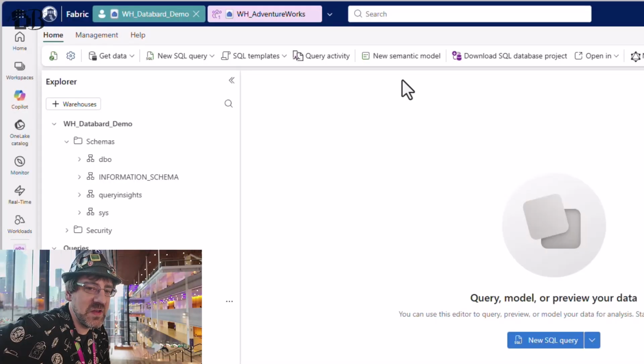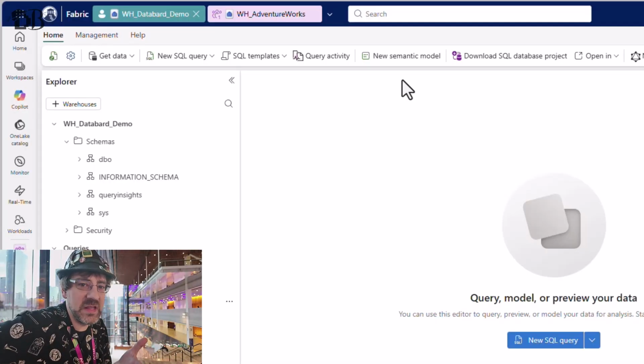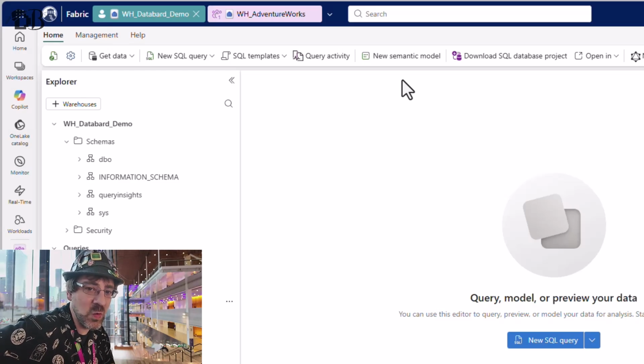Let's start with the place that feels most SQL-y for us to actually try and do this. Let's try this with a Fabric warehouse.